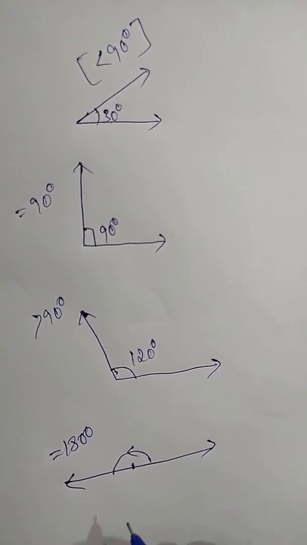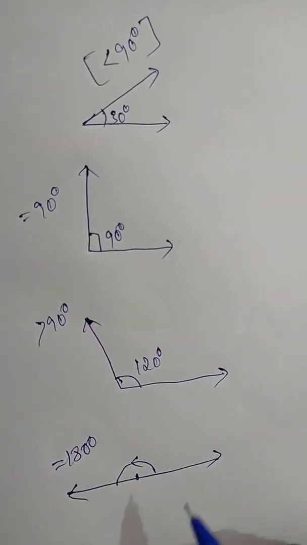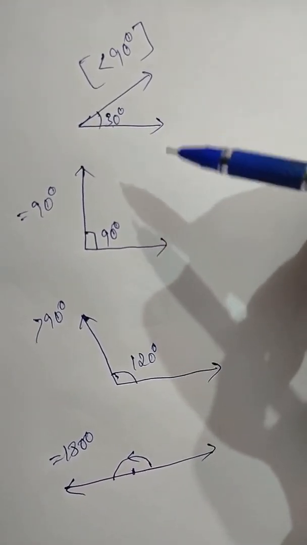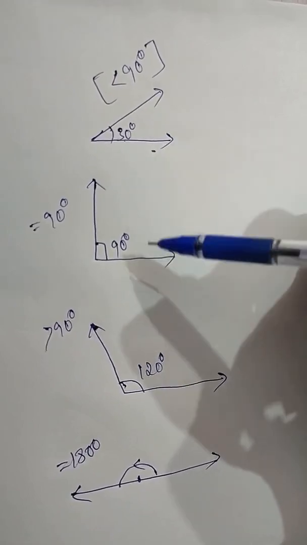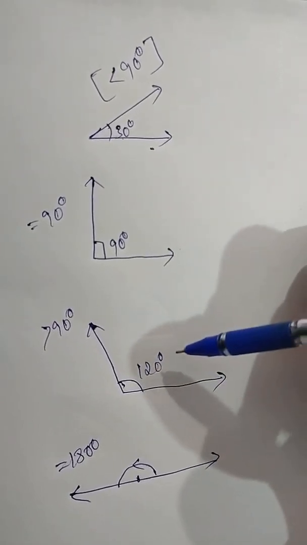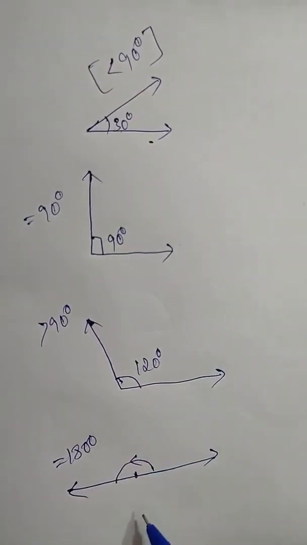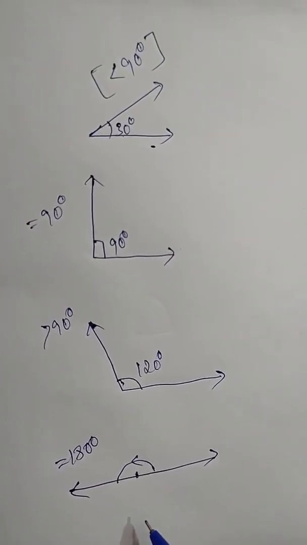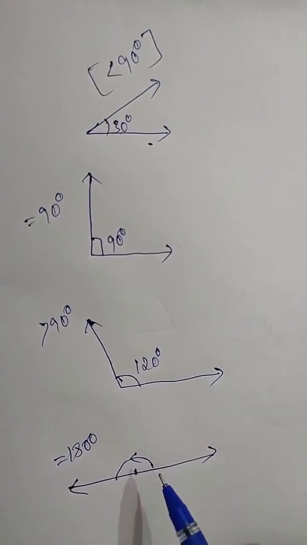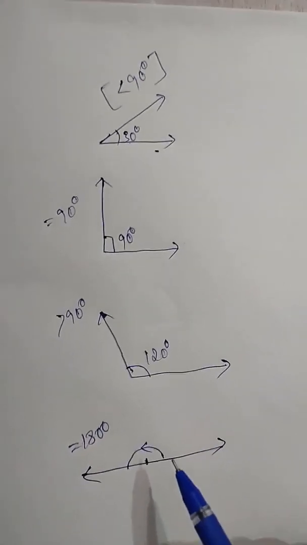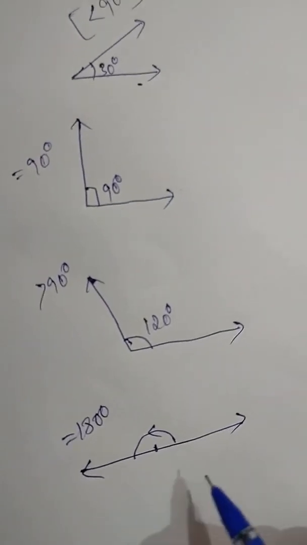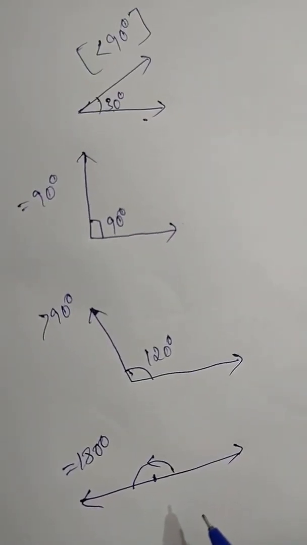And we have so many types of angles. First, you must know these 4 types: acute angle, right angle, obtuse angle, and straight angle. Is it clear? Is it okay? Less than 90 is acute, equal to 90 is a right angle, greater than 90 is an obtuse angle, and equal to 180 is a straight angle.